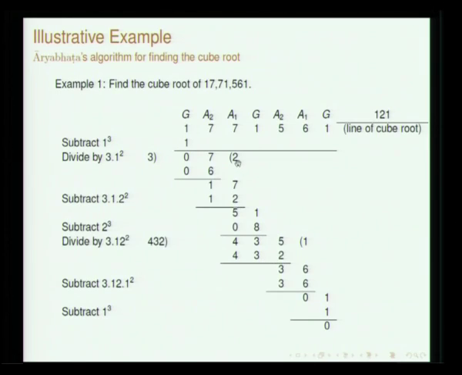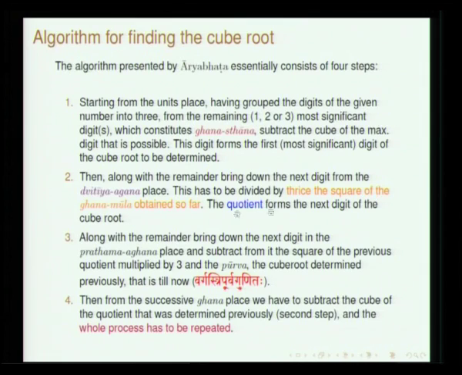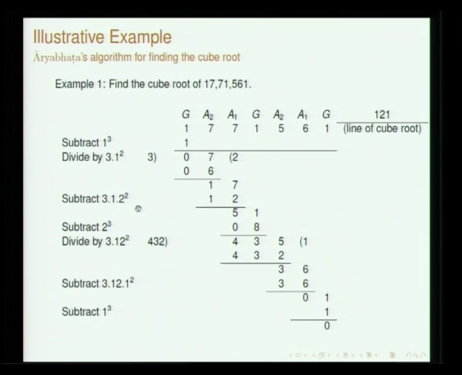So, whatever quotient that we get here forms the next place of the cube root. Along with the remainder again, the next digit, prathama ghana, has to be brought down, and at this stage all that he says is vargaha tripurva gunitaha. Varga is the square of this, so whatever we obtain, 3 purva gunitaha.